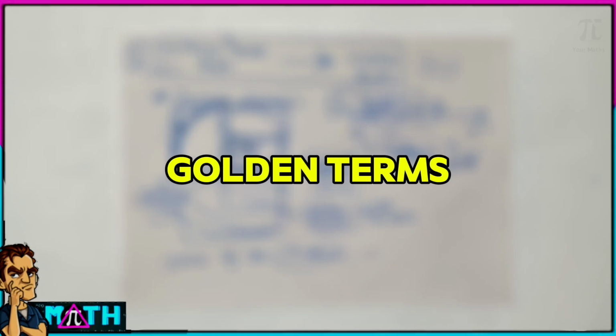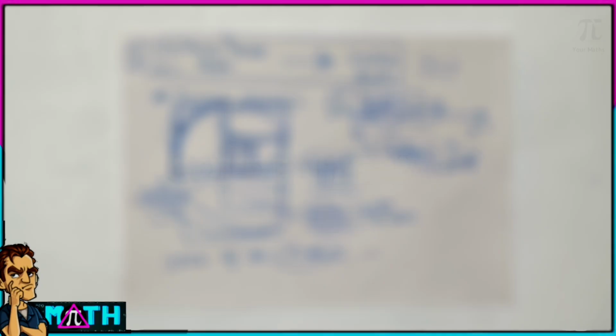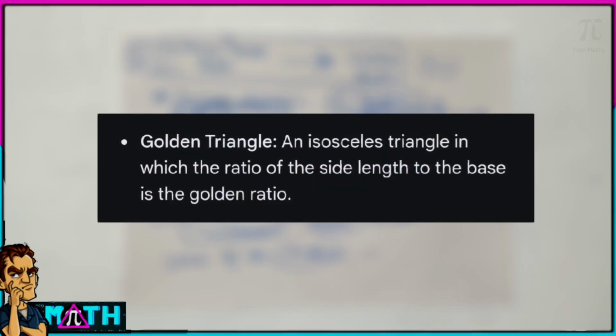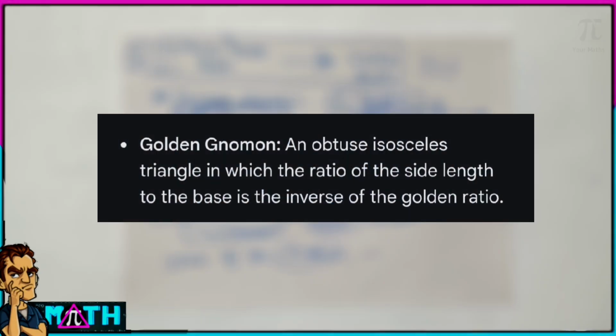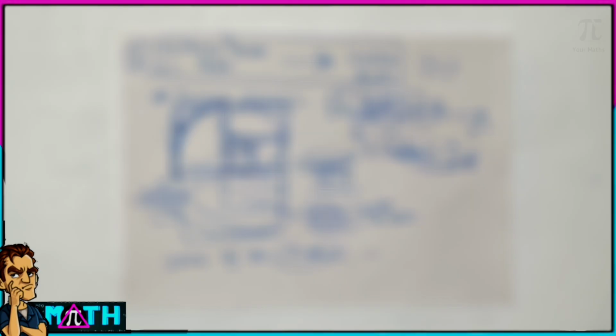We have learned what the golden square, golden spiral and golden circle are. Now let's learn about the golden triangle. It is an isosceles triangle in which the ratio of the side length to the base is the golden ratio, that is, the extreme and mean ratio. The next golden term is the golden gnomon. It is an obtuse isosceles triangle in which the ratio of the side length to the base is the inverse of the golden ratio, and we read this in our previous video.